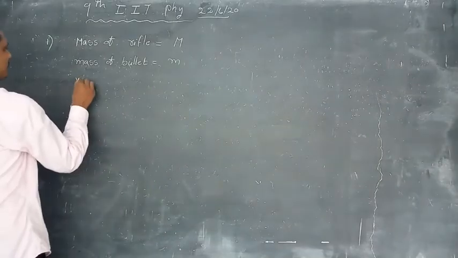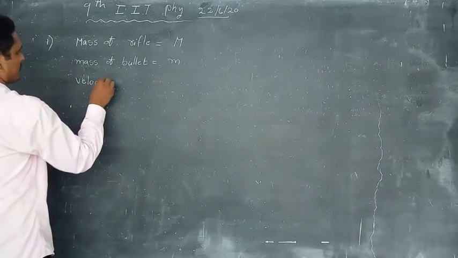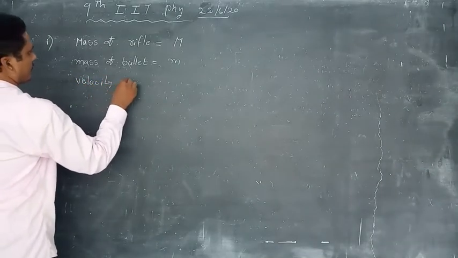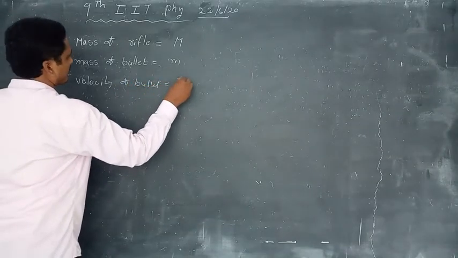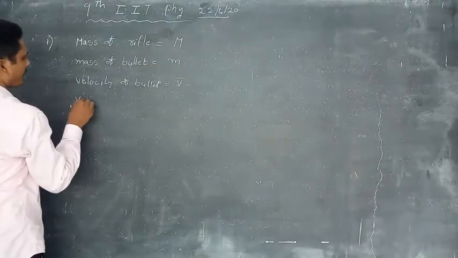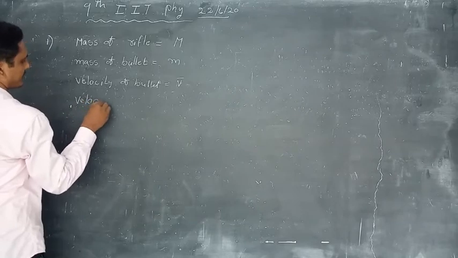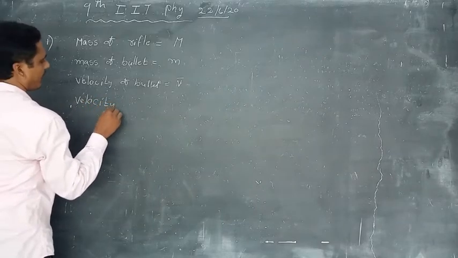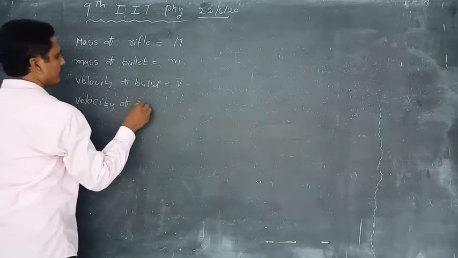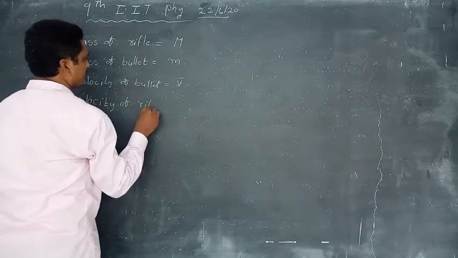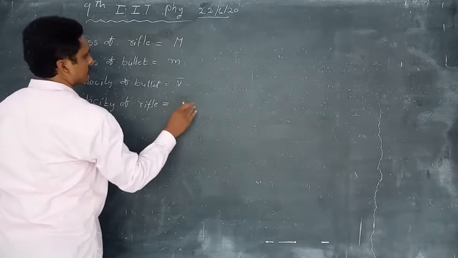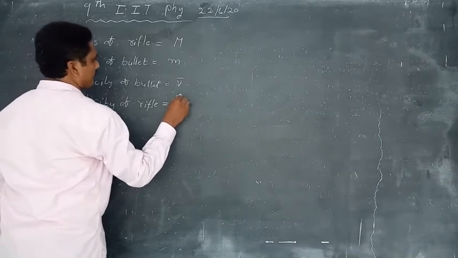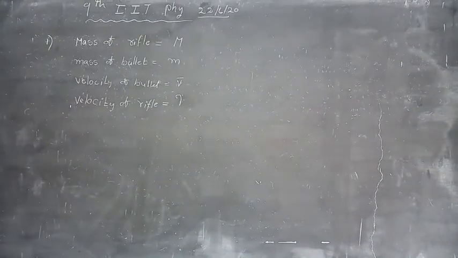Velocity of bullet, small v bar. Velocity of rifle, that is recoil velocity, is equal to question mark.